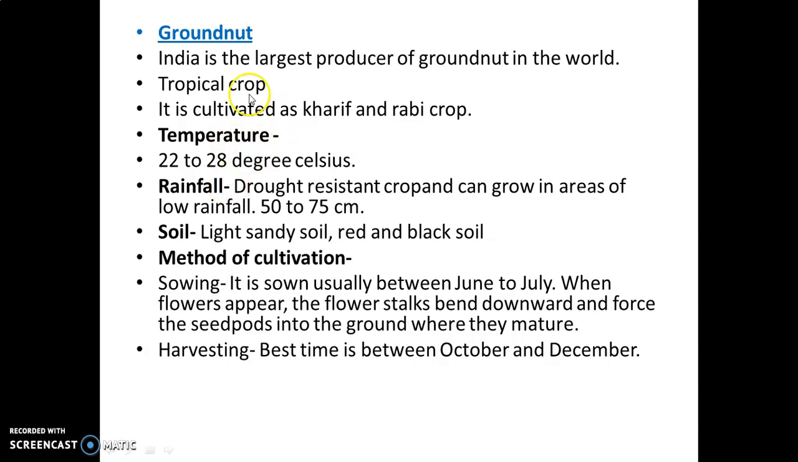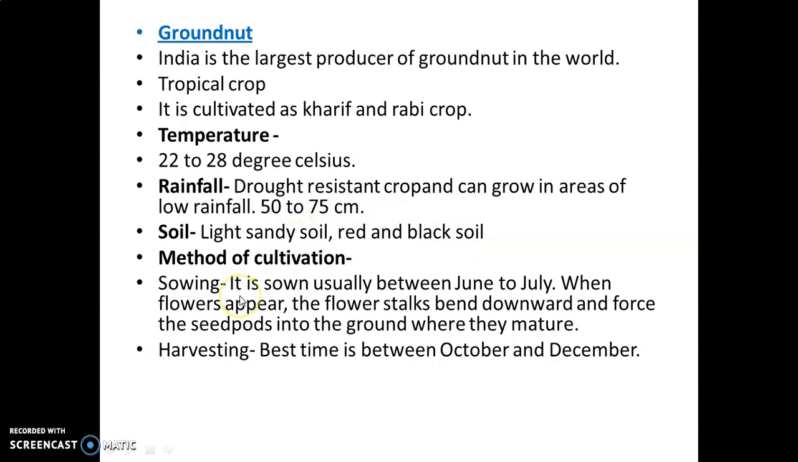So, this oilseed need 22 to 28 degrees Celsius temperature. We can grow groundnut in areas receive less rainfall. 50 to 75 centimeter rainfall is sufficient. Light sandy soil, red and black soil, that is good for the growth of groundnut. Next is method of cultivation.